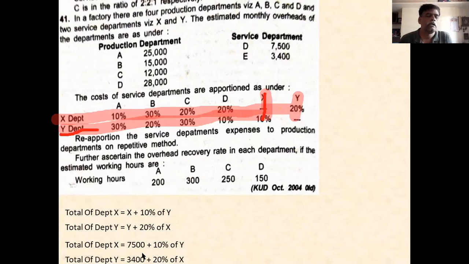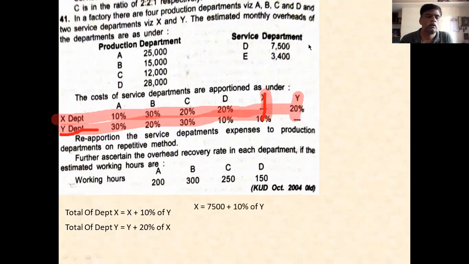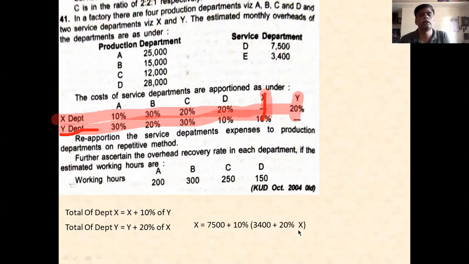So first you take the department X. Department X is equal to 7,500 plus 10% of Y. Therefore, X is equal to 7,500 plus 10% of Y, and you fill the Y value. Y is 3,400 plus 20% of X. Like this, you fill the value, and simplify it.